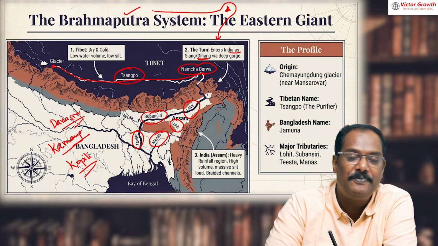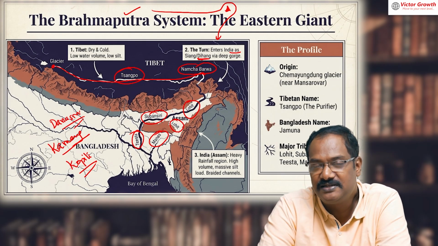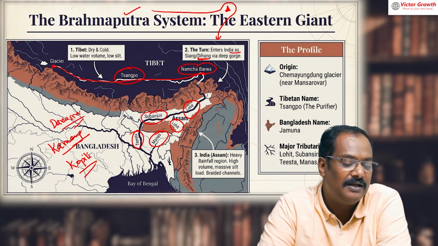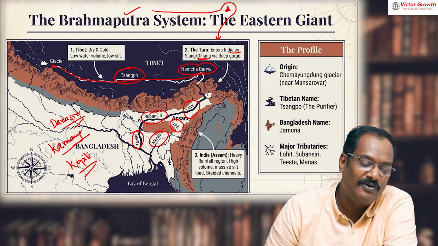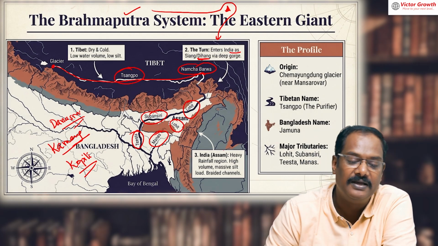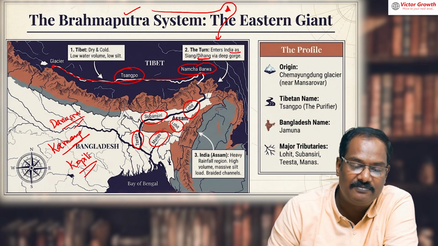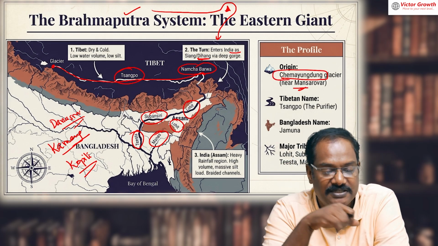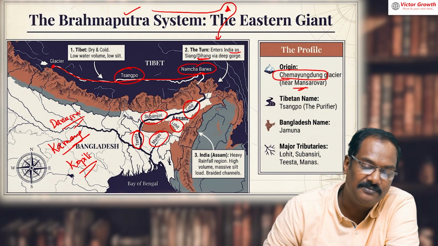Okay, now this Brahmaputra is actually a notorious river, you can say. They bring lots of volume at a very fast rate, and that is why they are known for huge erosion. Massive erosion they do. Then they are starting from Chemayungdung Glacier, that is near Mansarovar. Indus is starting from Bokhar Chu, right? This is from Chemayungdung Glacier.